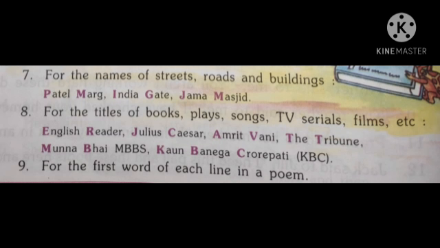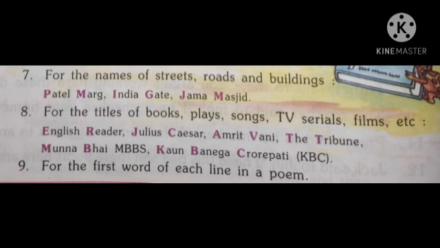For the titles of books, plays, songs, TV serials, films, etc., we always use capital letter. Like English Reader. English Reader is the name of a book. So here you can see, the first letter of the word English is E and it is in capital letter.